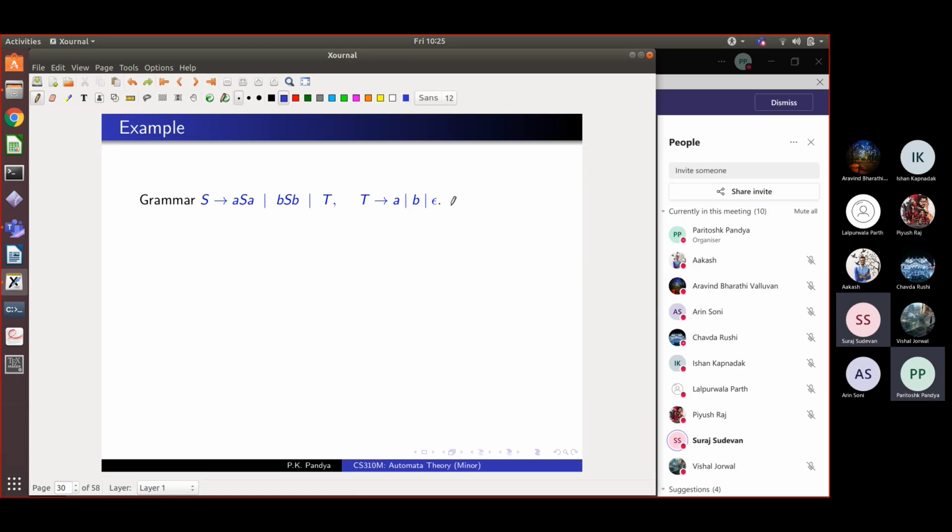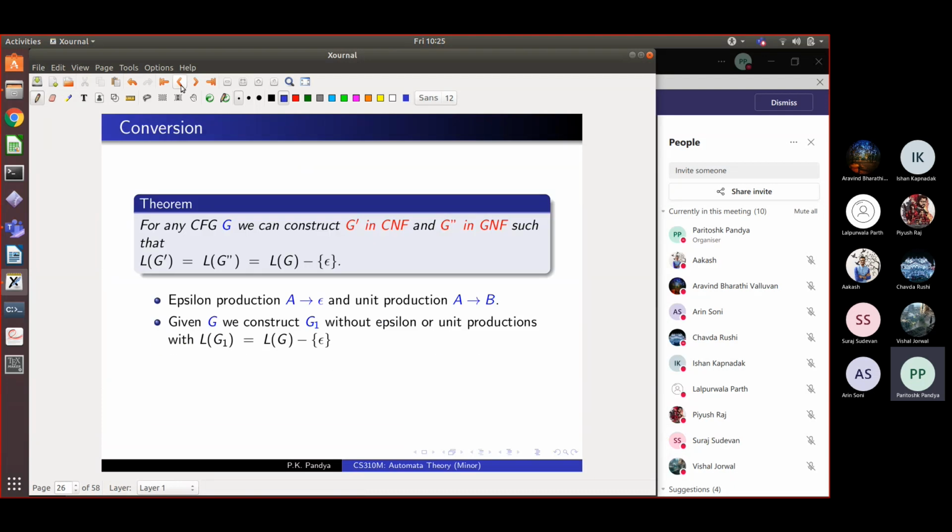Yes, sir. T going to epsilon. Yes. So this is an epsilon production, right? Is there a unit production here? A unit production is of the form A goes to B. We are not making any progress. Instead of deriving a string from A, we are going to derive it from B. So is there anything of that form here? Yeah, S going to T. Right, exactly. So this grammar has an epsilon production as well as a unit production. Okay, that's good.